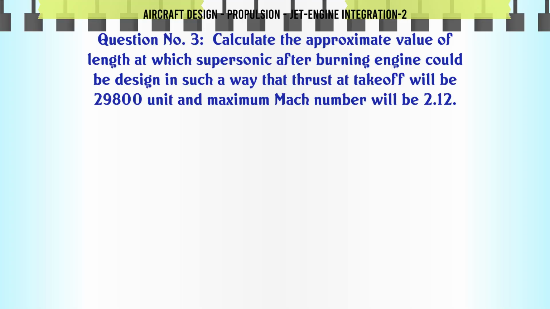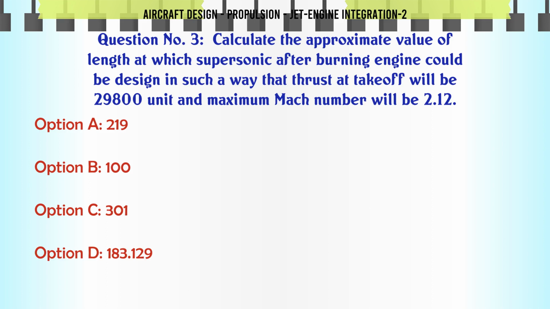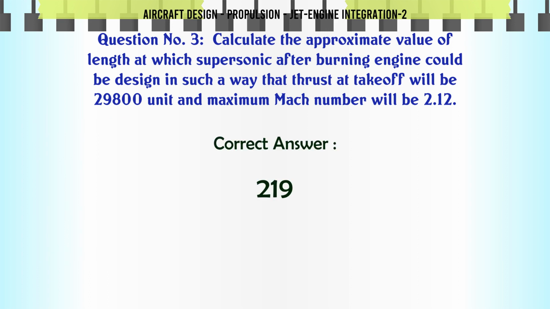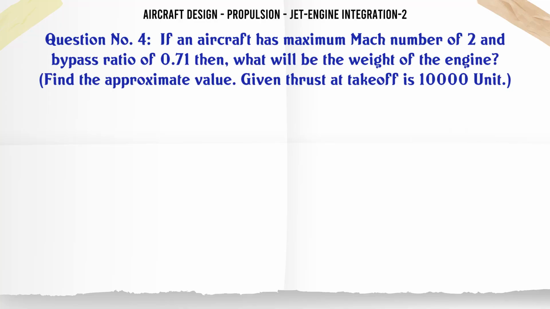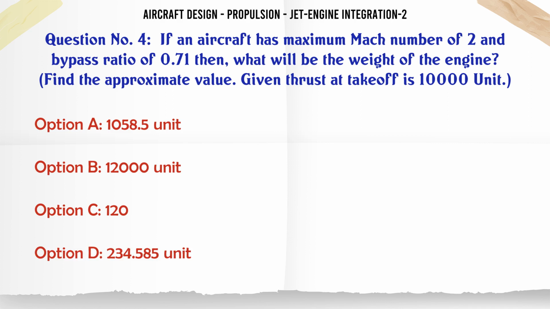Calculate the approximate value of length at which a supersonic afterburning engine could be designed in such a way that thrust at takeoff will be 29,800 unit and maximum Mach number will be 2.12. A 219, B 100, C 301, D 183.129. The correct answer is 219.